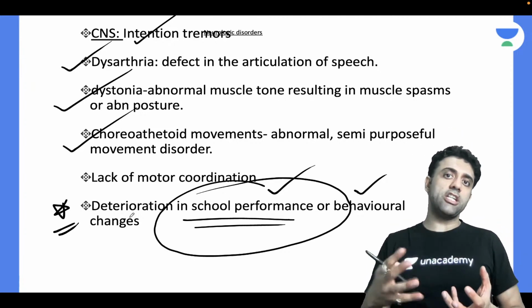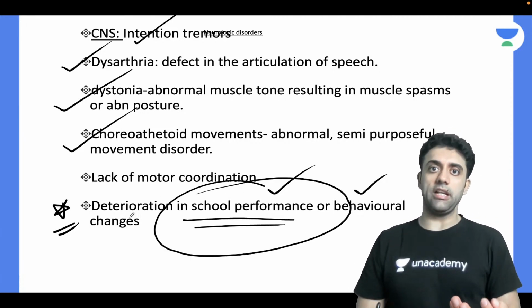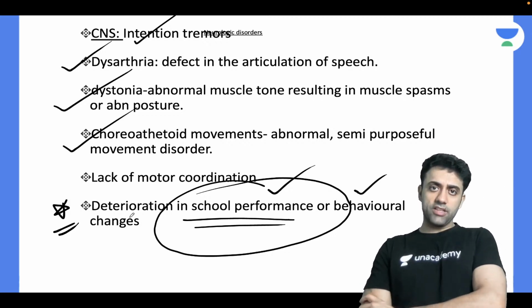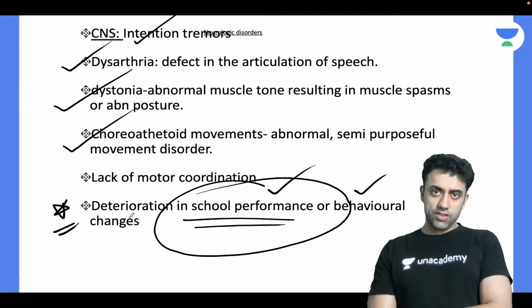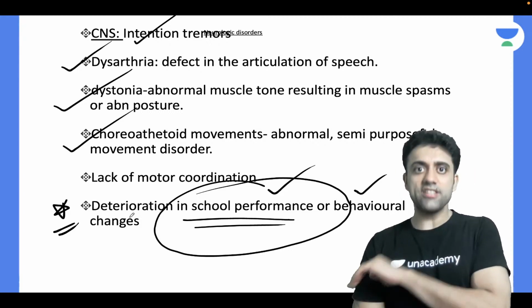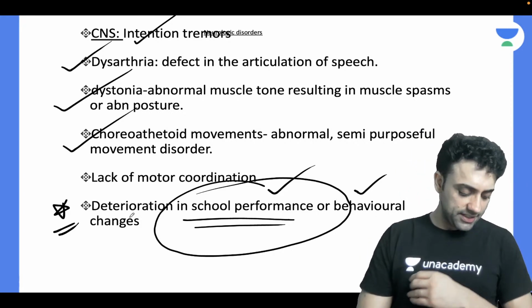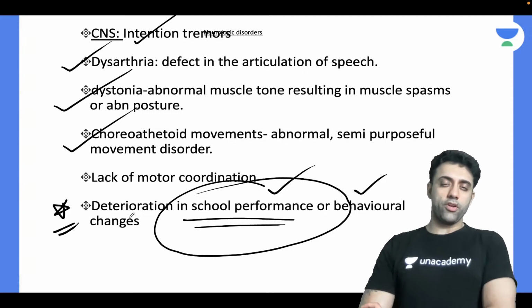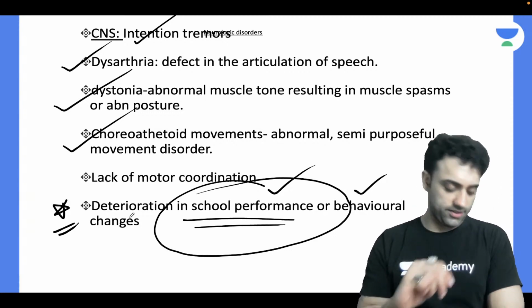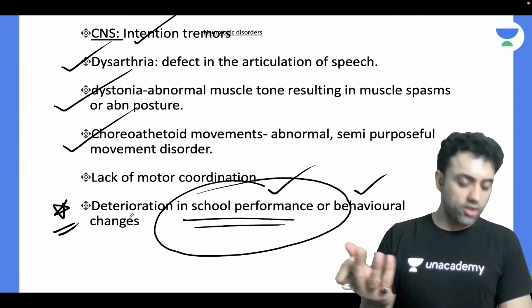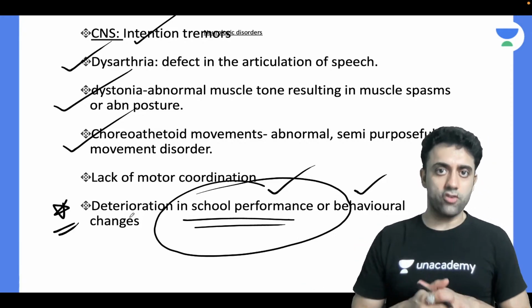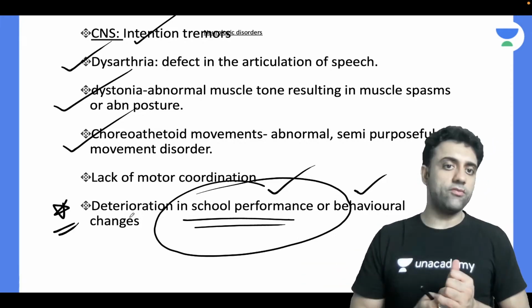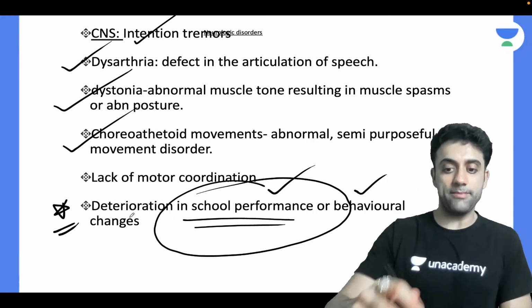The examiner wants to make the question very realistic, very clinical. A 5-year-old child, the mother gives a history: he's not good in class, he's having deterioration in school performance. He was very good, but now he's deteriorating. Are you understanding? So that basically happens in Wilson disease. Yes, Hriday is right. In the modified Jones criteria of rheumatic fever, major and minor, we had Sydenham's chorea, which is a late manifestation.